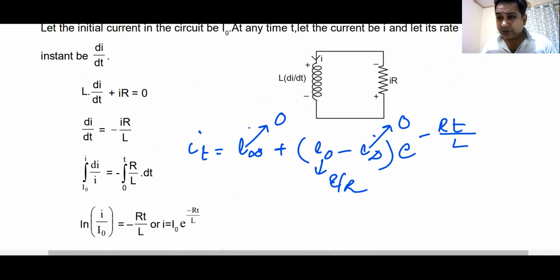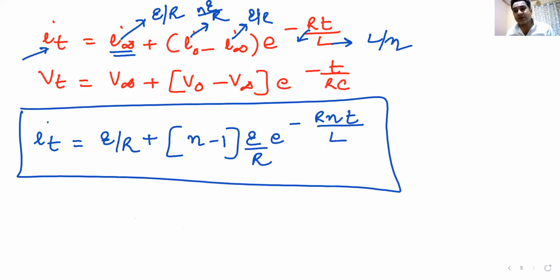Same thing could be done for the charge on the capacitor. I had given you the formula for charge on the capacitor, in terms of voltage of the capacitor. You can remember it in terms of voltage or in terms of charge. Doesn't matter, the formula remains same. So you can use this formula and get the potential difference across the capacitor, or the charge on the capacitor as a function of time. Now remember, these formulas are also valid if the capacitor is initially charged.